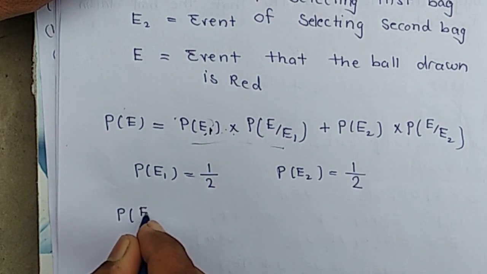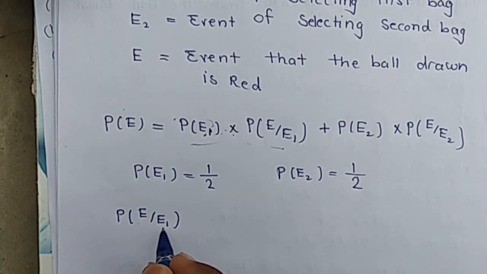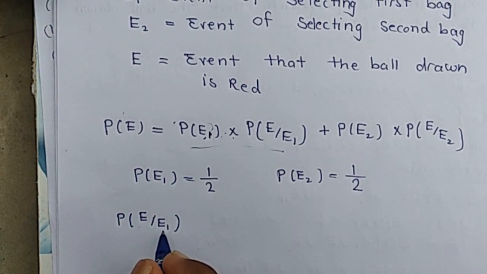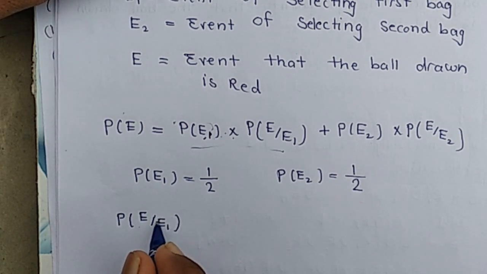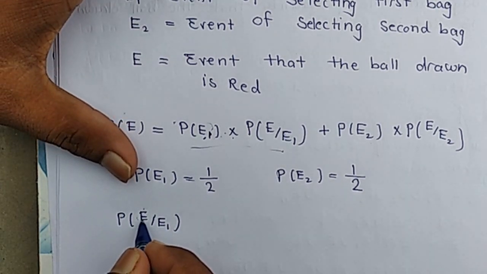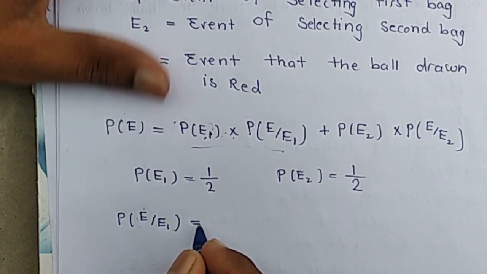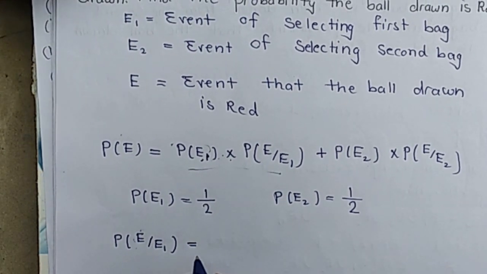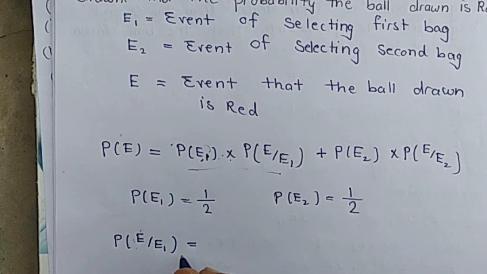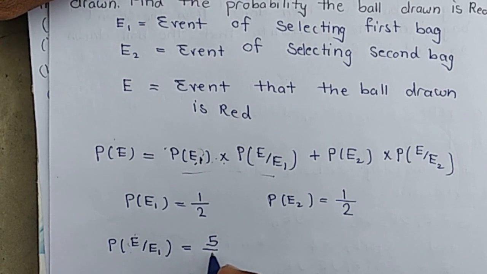Probability of E by E1 means we have selected first bag and then the drawn ball is red, means the drawn ball is red and first bag is selected before. It means we have to draw a red ball from first bag whose probability is 5 by 9. There are 5 red and total 9 balls in first bag.